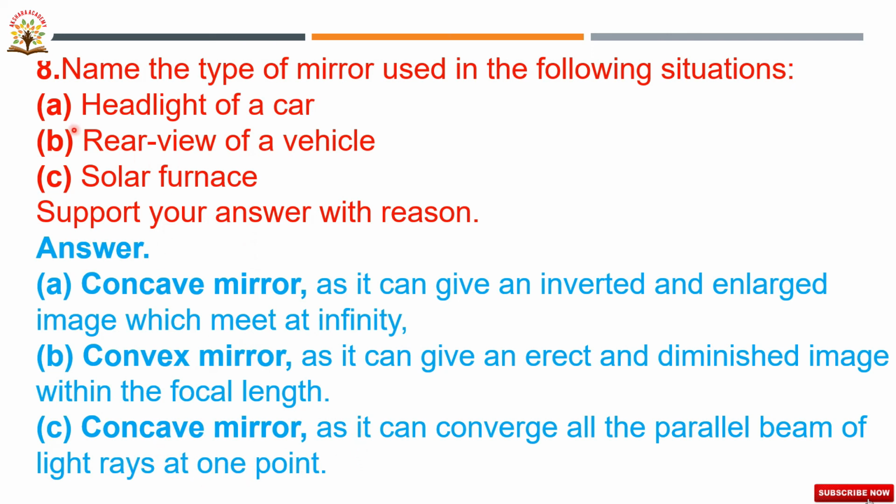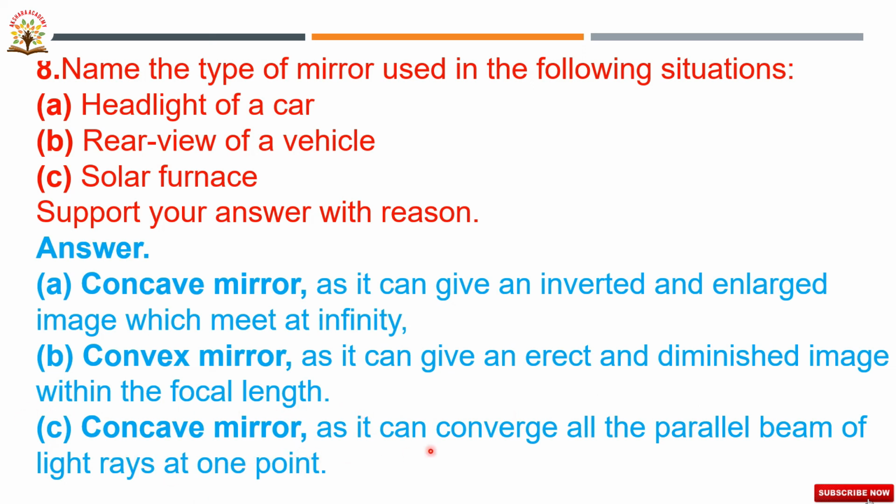So for the headlight of a car, concave mirror; rear view of a vehicle, convex mirror; solar furnace, concave mirror. Why? Because a concave mirror can give an inverted enlarged image which meets at infinity. For the rear view mirror, convex mirror, because it can give an erect and diminished image within the focal length.